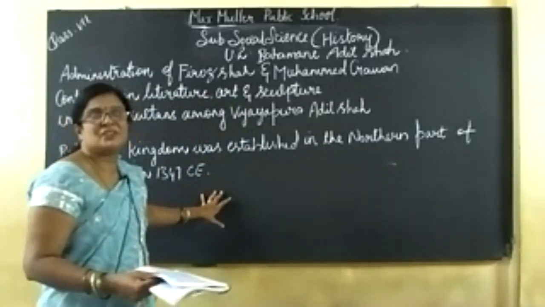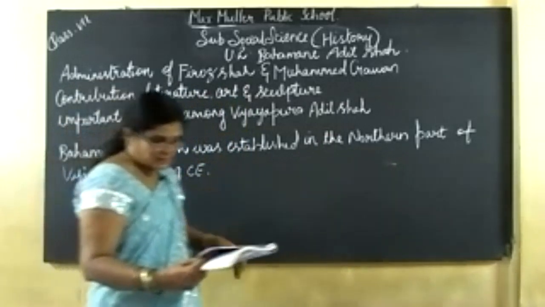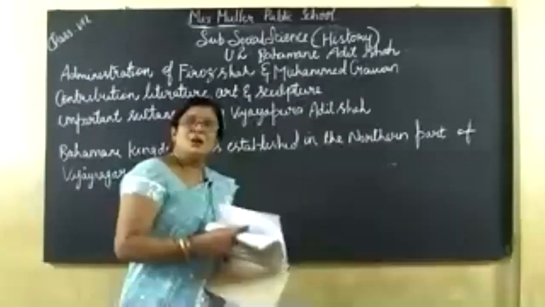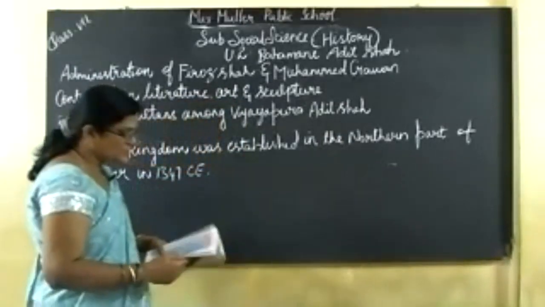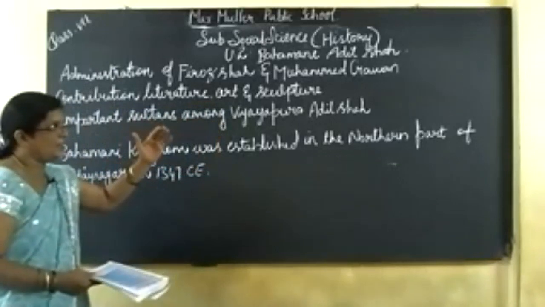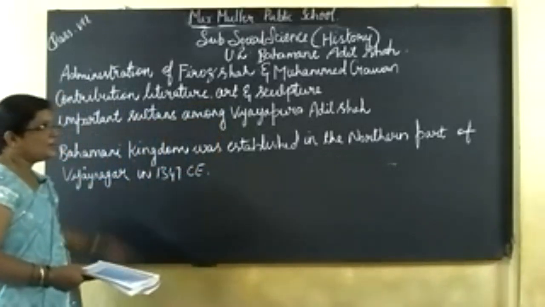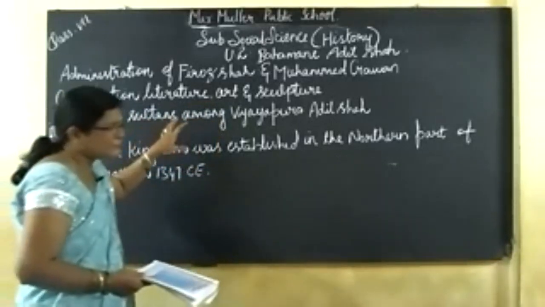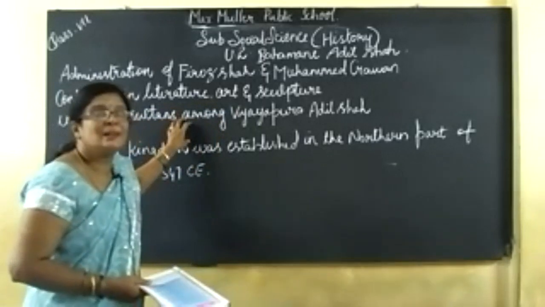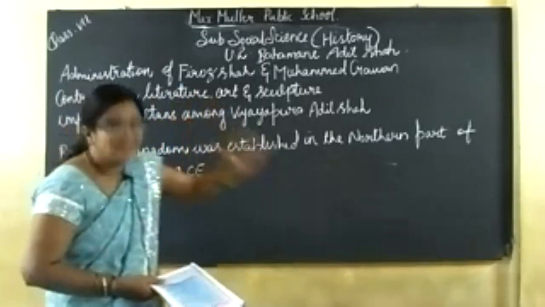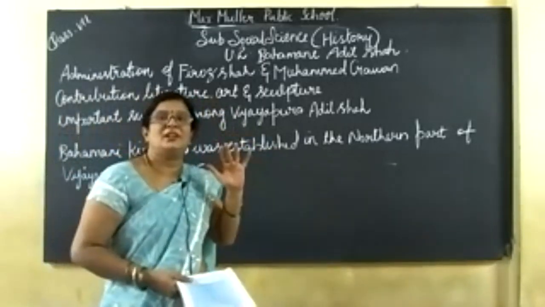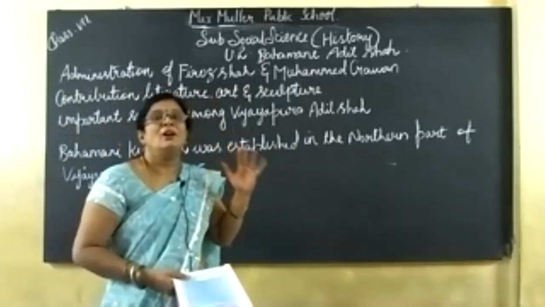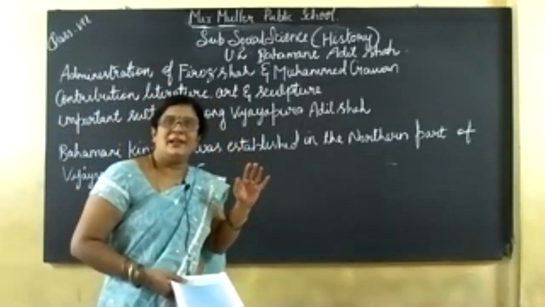Sangama dynasty. In the Sangama dynasty, the Vijayanagar Empire was founded. So now we are going to study about the Bahmani Adil Shah. So it was about the Muslim dynasty after the Vijayanagar Empire. The Vijayanagar Empire was founded in 1336 Common Era, CE.